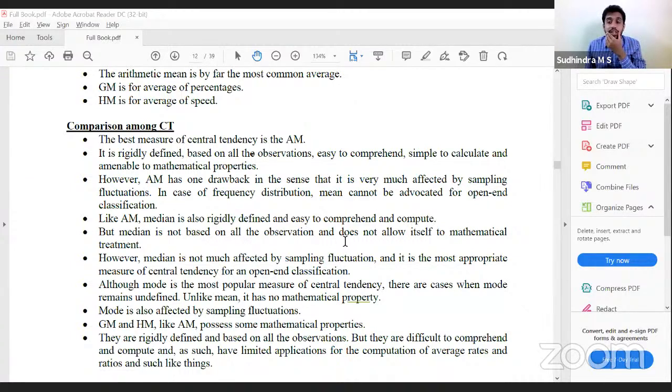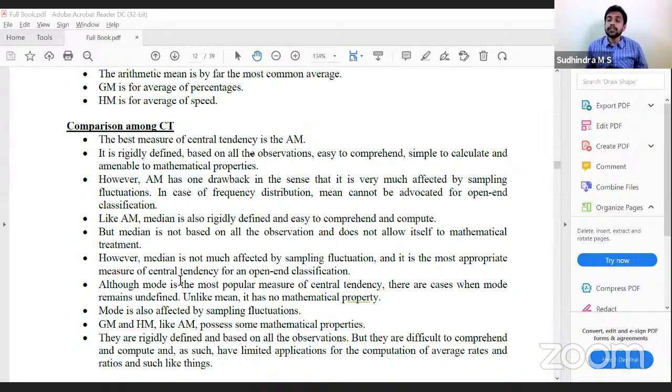In examination, they need not ask a straightforward question. They can give you a class interval. They can give you a frequency or open-end class interval. And the question is calculate the most appropriate measure of central tendency. At that time, we have to calculate median. Clear? Then mode. Although mode is the most popular measure of central tendency, there are cases where mode remains